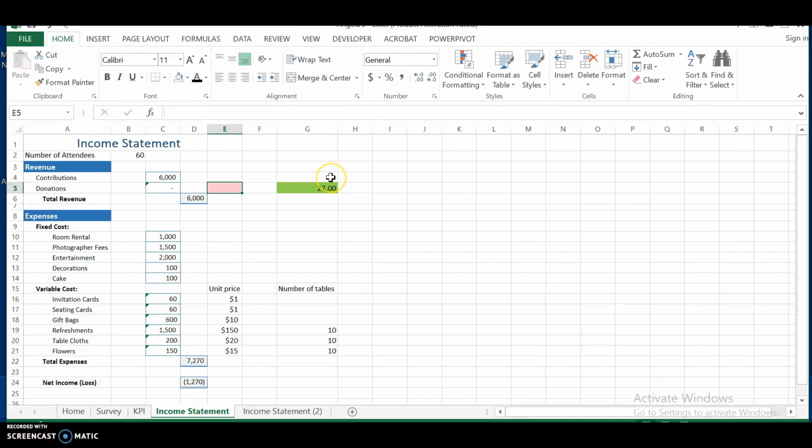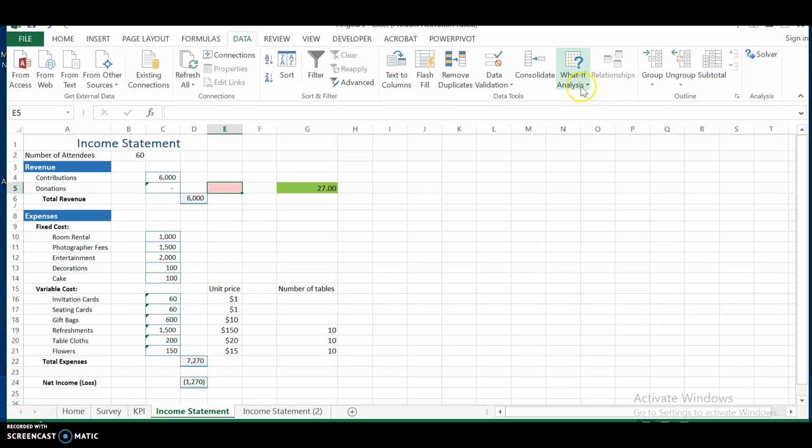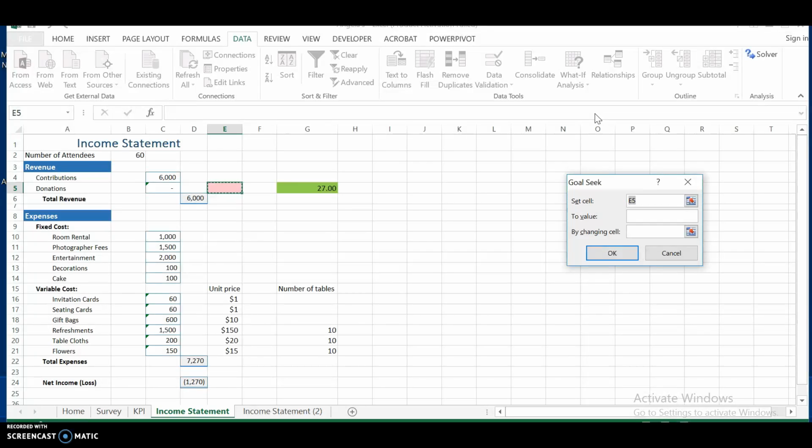To get to GoalSeek, you go to the Data tab and click on What If Analysis, and there you'll see GoalSeek. For GoalSeek, the set cell is going to be our net income cell, which in our case is D24. We want the value to be 0 so we don't have any loss, and we make sure all our expenses are paid. And the changing cell will be E5. I highlighted it red so we know which one to click on.